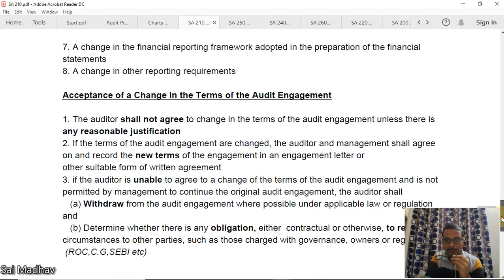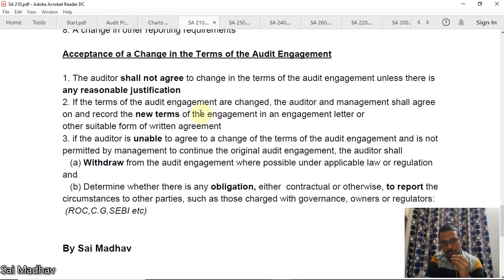Now, acceptance of a change in TOE. You are going with the audit, you are continuing. Now the management or TCWG comes and they want a change in the terms of engagement. Can you change them? The answer is no, the auditor shall not agree, unless there is a reasonable justification. There should be some reasonable justification for that. Only then can you change.